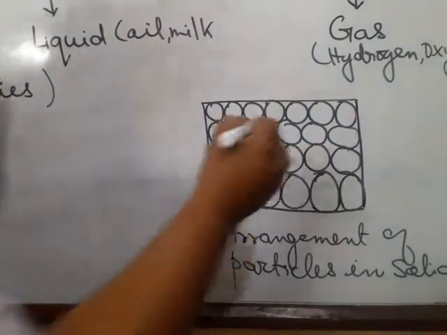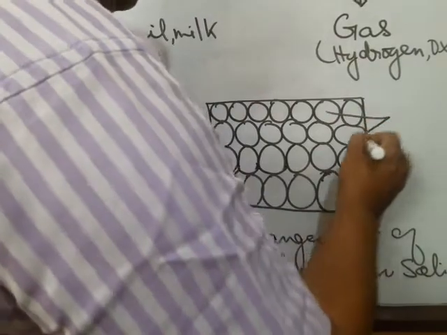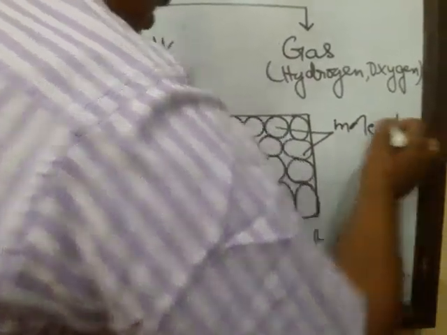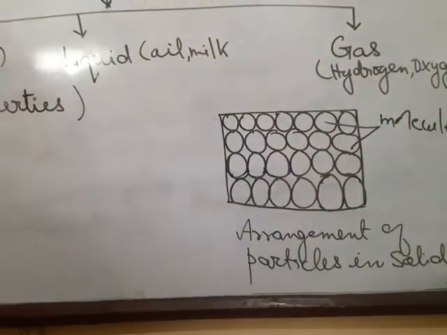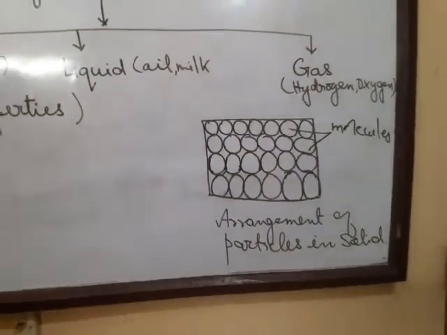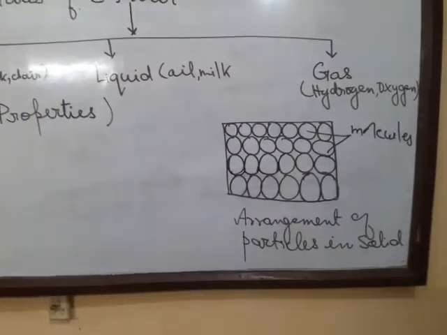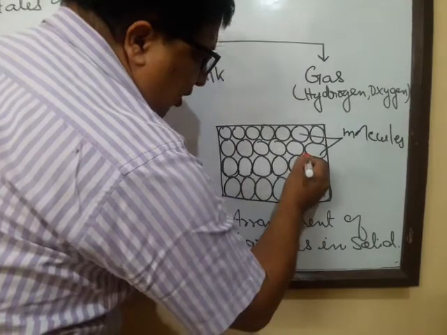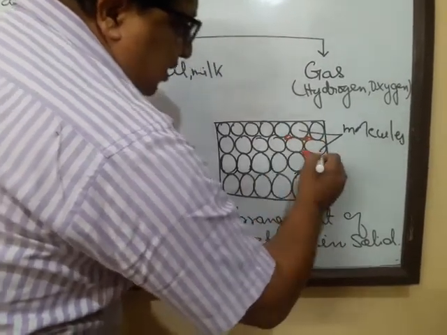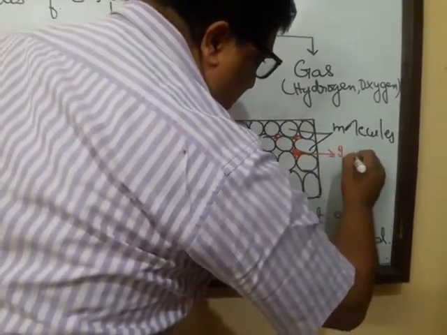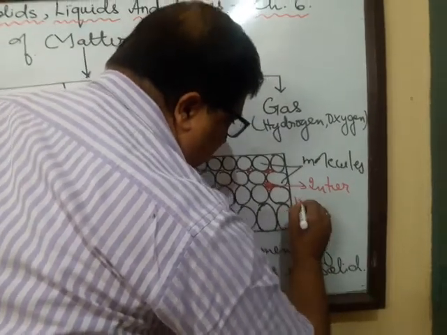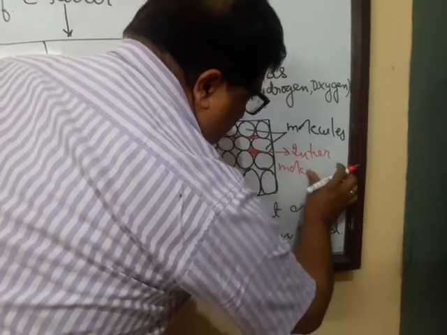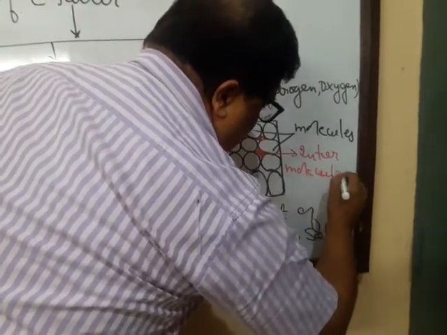These circles that I have drawn are the molecules. And the space between the molecules is known as the intermolecular space. This is the space, the red one that I am coloring. These are the intermolecular space.